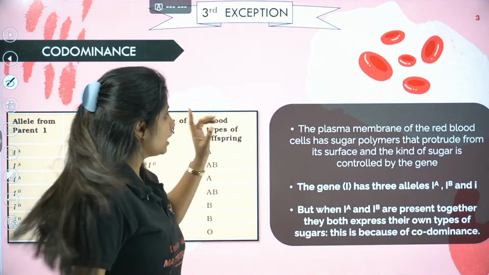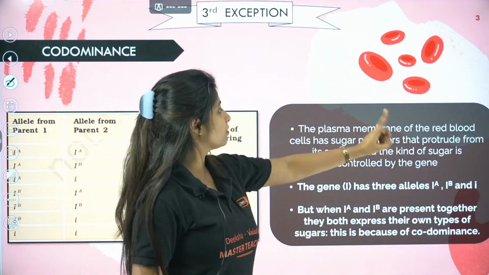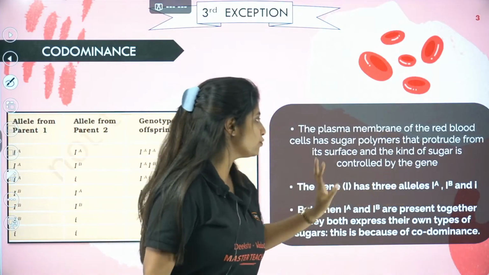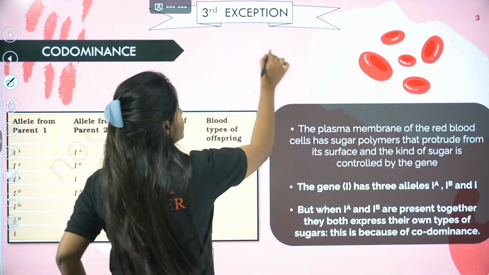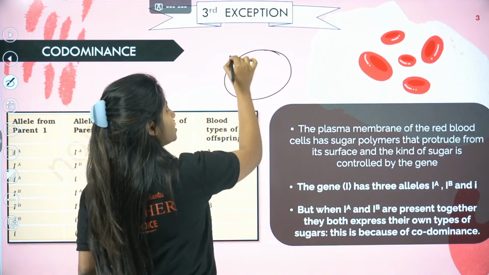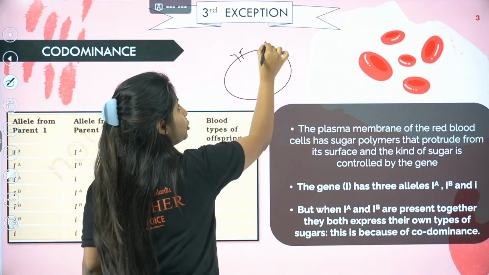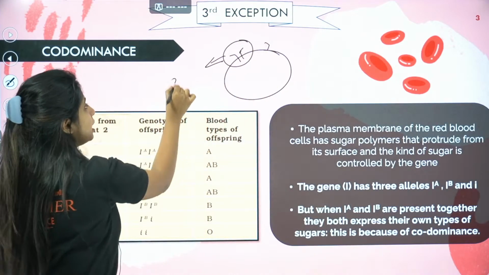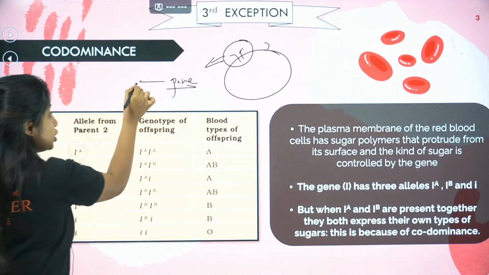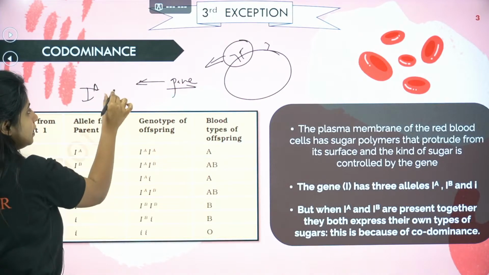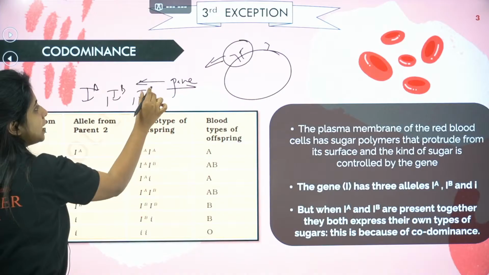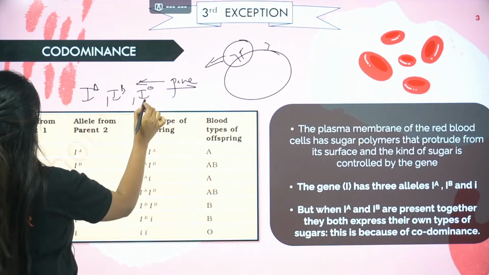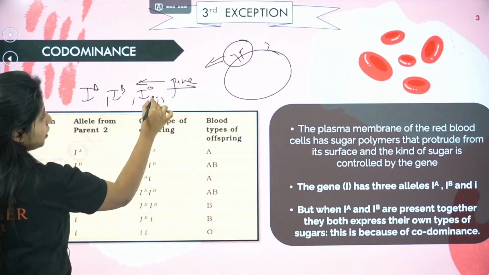Remember, the plasma membrane of the red blood cell has sugar polymers that protrude from its surface, and the kind of sugar is controlled by the gene. So if this is the plasma membrane of a red blood cell, sugar polymers protrude out from it, and what type of sugar polymers is governed by a gene. This gene has three alleles: IA, IB, and IO. Sometimes IO is also written as small i.